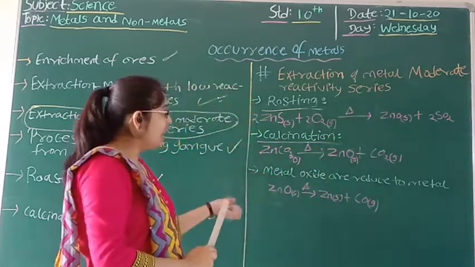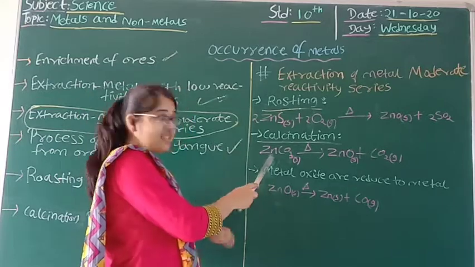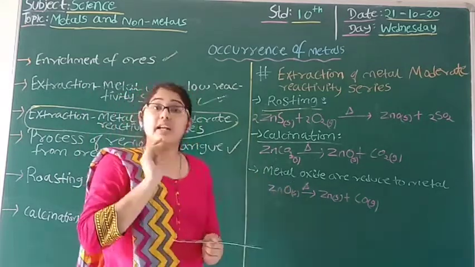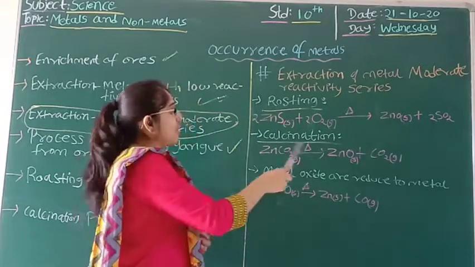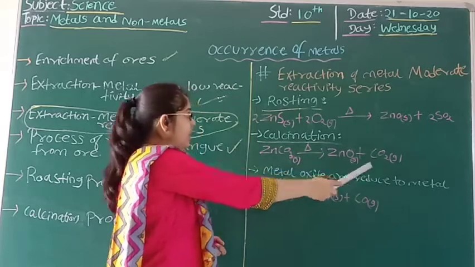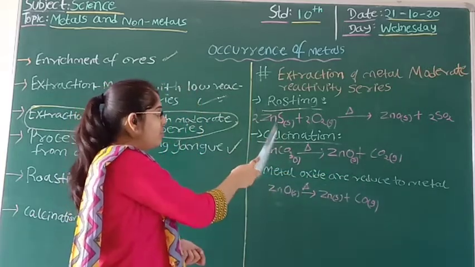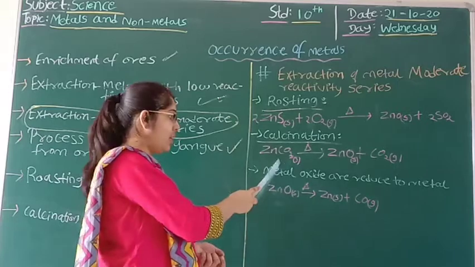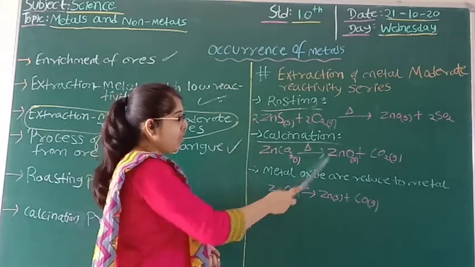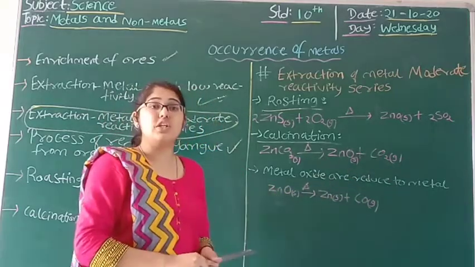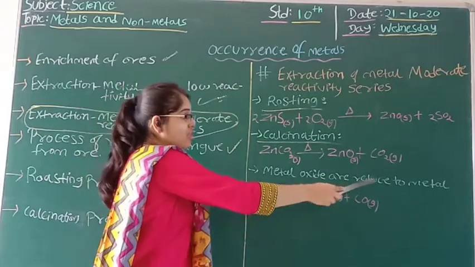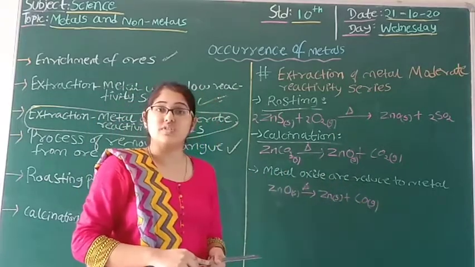Right? Now there is zinc carbonate. We will give this a strong heat too, but in limited air. So we get zinc oxide along with carbon dioxide. Right? So these are two forms. This is sulfide form, this is carbonate form. This metal oxide we obtain. Now what can we do? How can we convert metal oxide to metal? For that we will use a reducing agent. So metal oxide is reduced to metal with the help of the reducing agent.